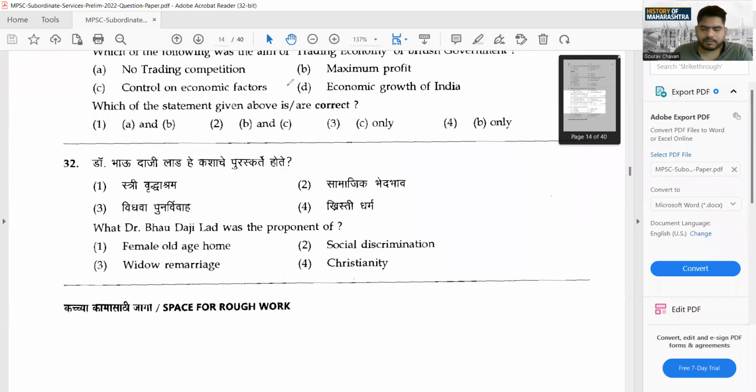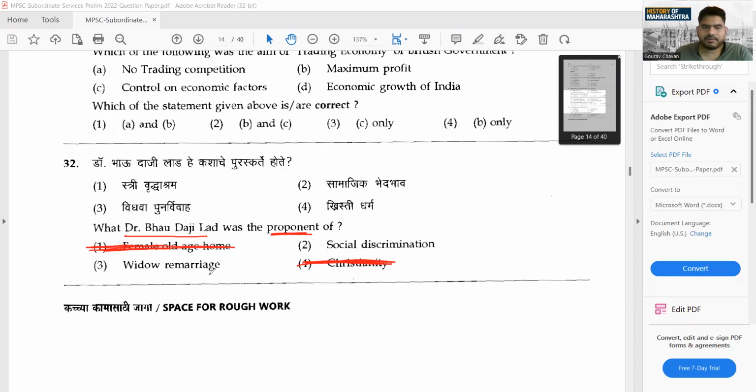It is talking about a person whose name was Bhau Daji Lad. What they are asking you, we have seen in the recent series which is going on, what was Bhau Daji Lad propagating, or which was the idea that he was going on. Christianity, not at all. Female old age home, no, there was nothing like that. So two things come: social discrimination and widow remarriage.